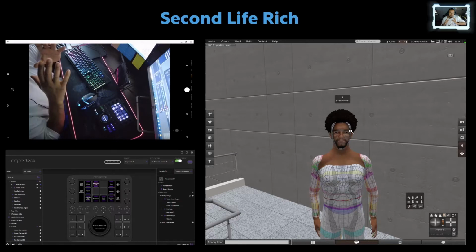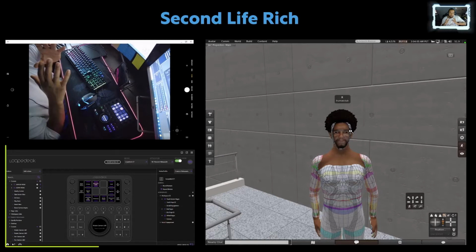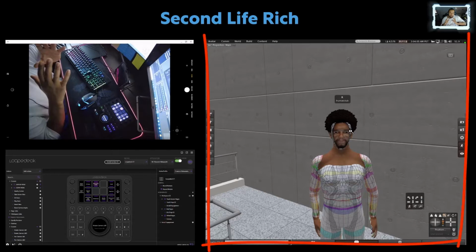Before starting the video, I want to first explain my screen because it's kind of complex. In this window, I have a camera pointing at the keyboard, mouse, and LoupeDeck controller. In this window, I have the LoupeDeck configuration software, and in this window, I have Firestorm logged into Second Life, and in this window, you have the forward-facing camera of me. So let's begin.